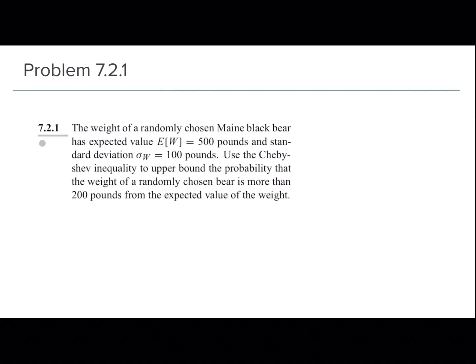We don't have to simply find the probability that W is greater than 200, but the probability that the weight is 200 pounds from the expected value of the weight, right?